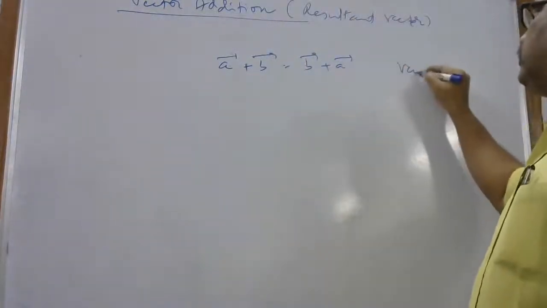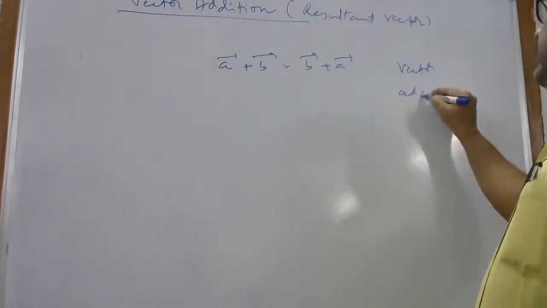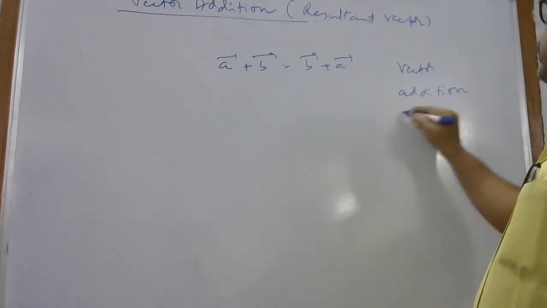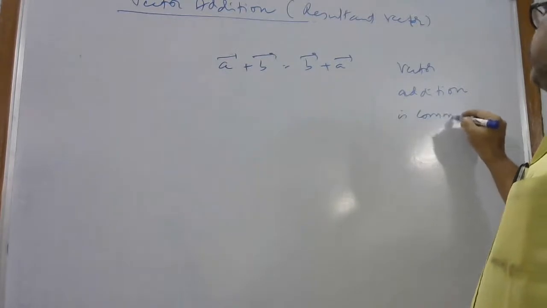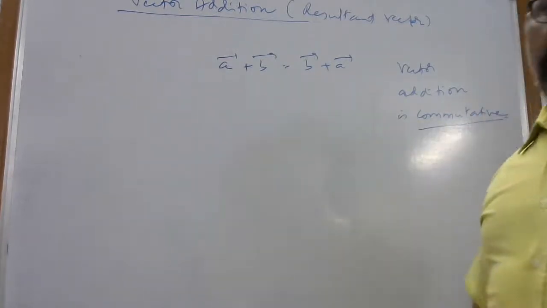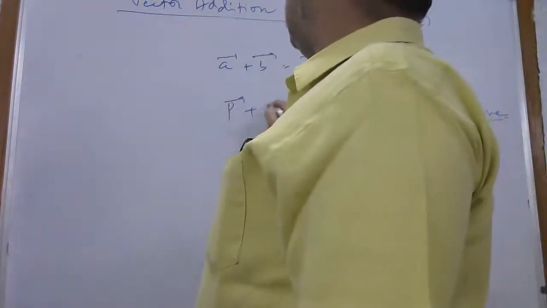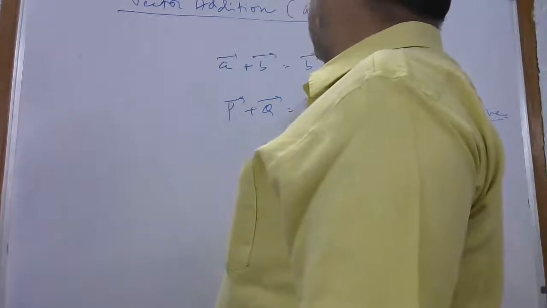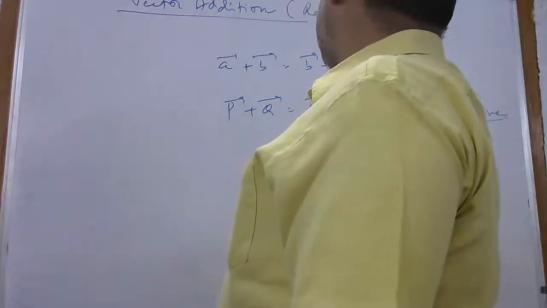Are they the same? Okay, so this is called vector addition is commutative. If the order changes, they have the same value, right? P bar plus Q bar is equal to Q bar plus P bar. This is called commutative.